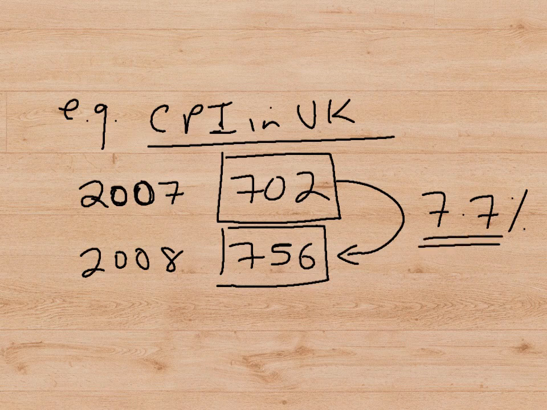And this is the inflation rate. So this is how we measure or express inflation. It's the percentage change in the relevant index number. So if we are measuring a consumer price inflation rate, we would express it as the percentage change in the consumer price index from one year to the next year.